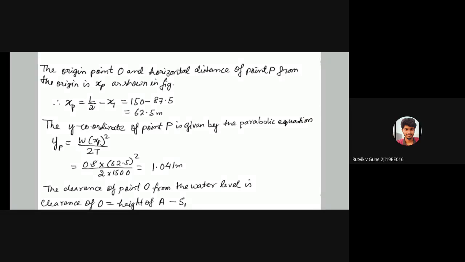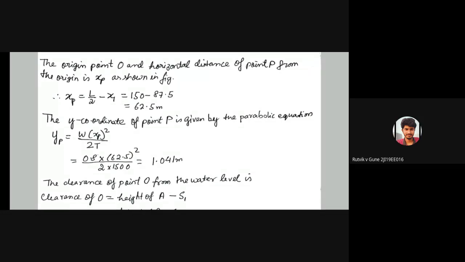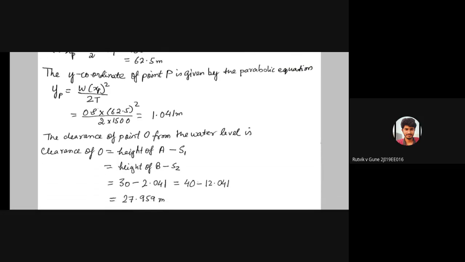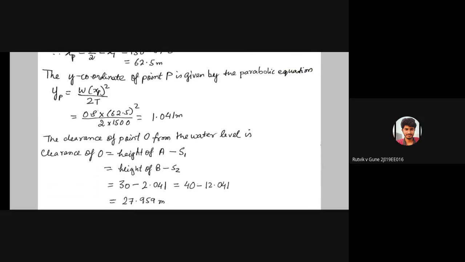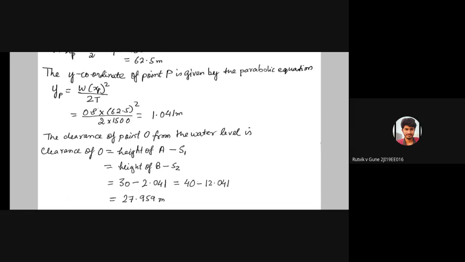So here we get the values of XP and YP, and XP and YP is thus the coordinates of the point P. Now the clearance of the point O from the water level, not midpoint, lowest point to the water level, that clearance is clearance of O, which is the height of tower A minus sag 1.